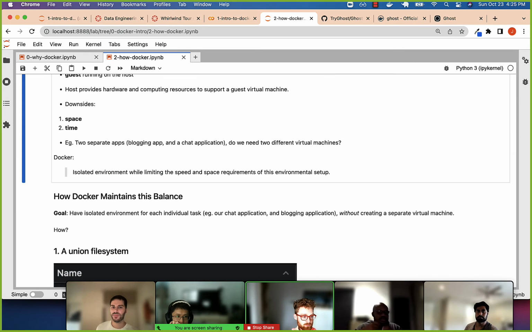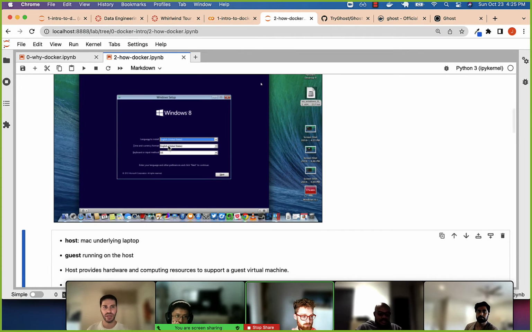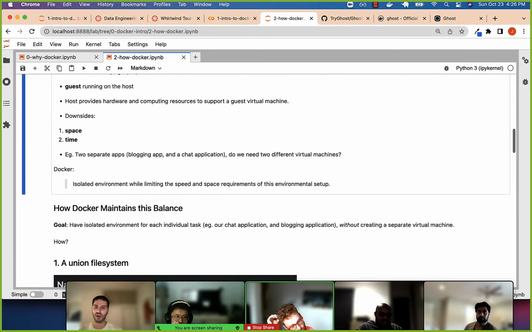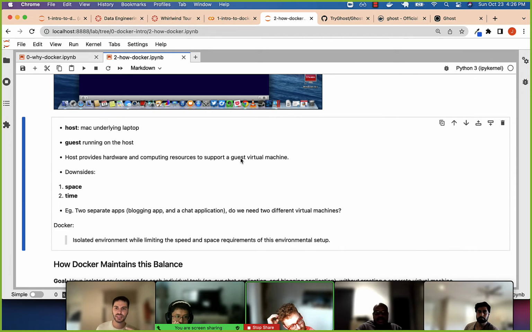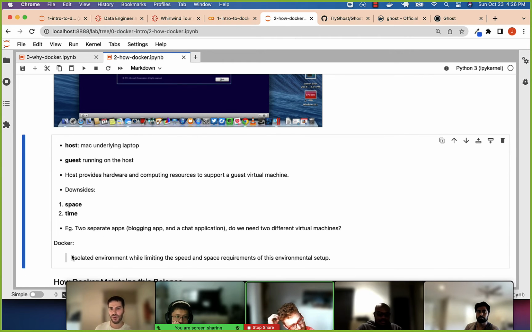So anyway, what's Docker supposed to do? We want an isolated environment. This way, my chat application is not conflicting with my web application, and any other software on my computer is not conflicting. We've seen that with different versions of Python or different pip libraries, there's the potential for conflict. So we want an isolated environment while not being as costly from a space requirement perspective as using a virtual machine. All right, that's really our goal.